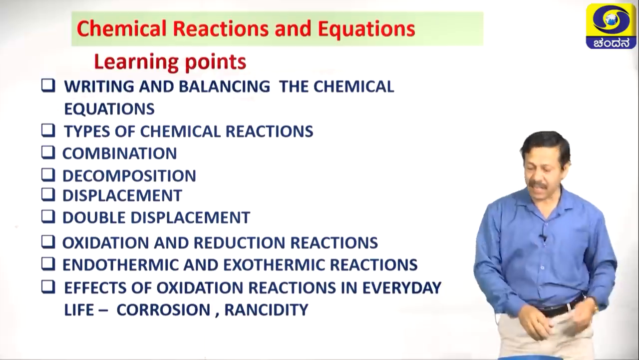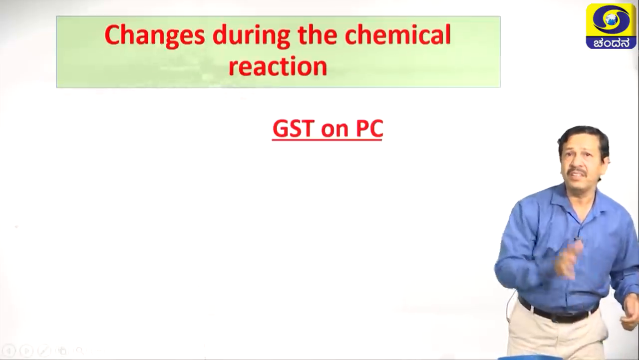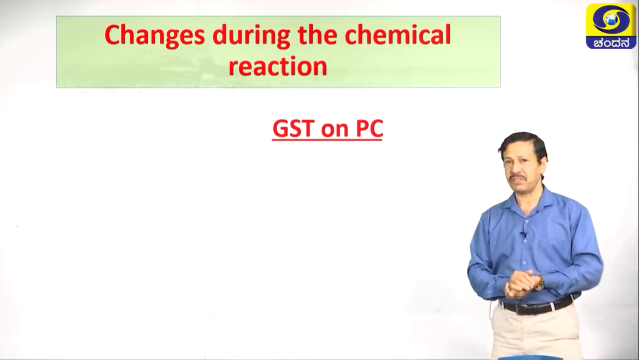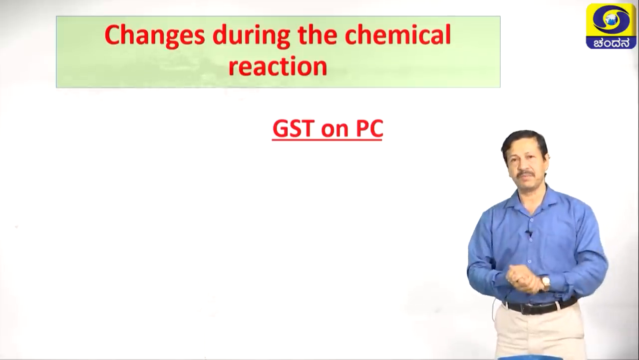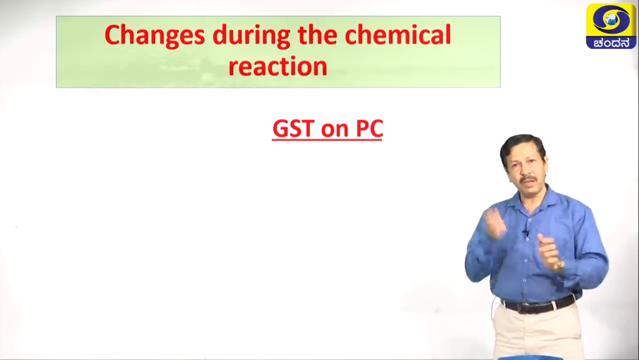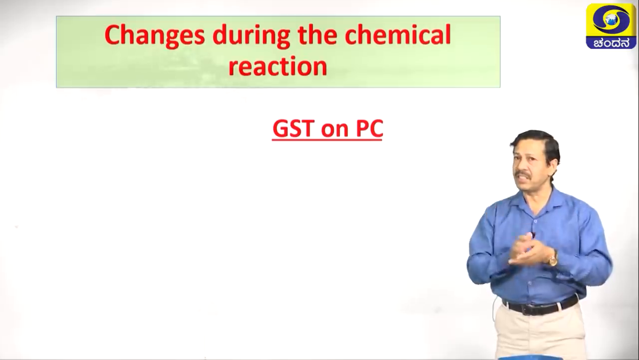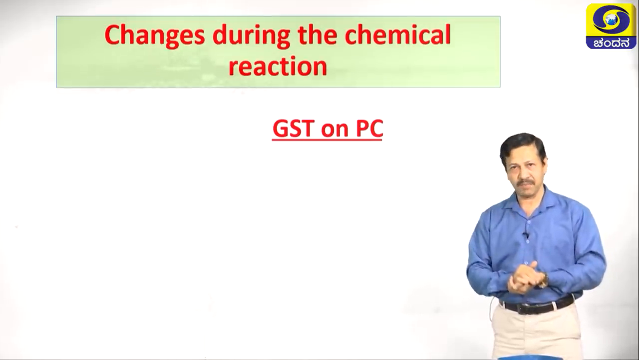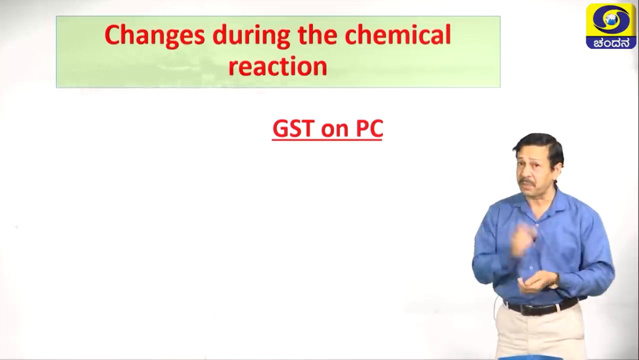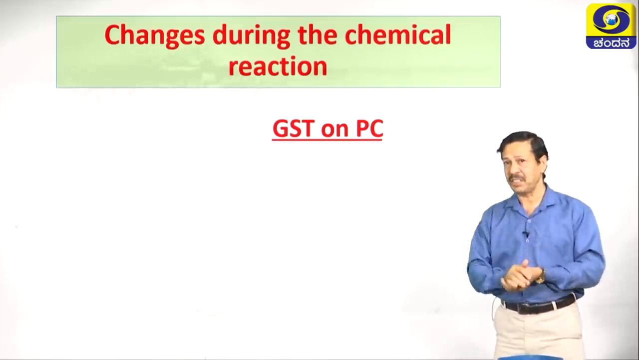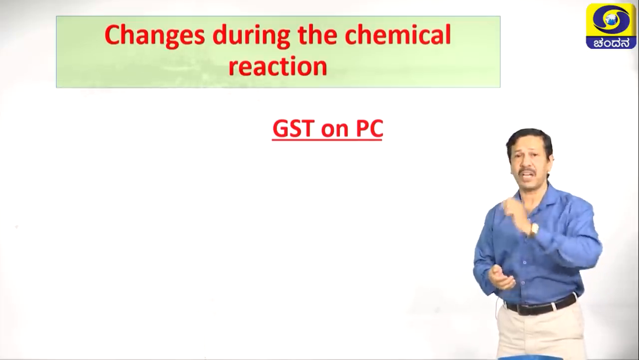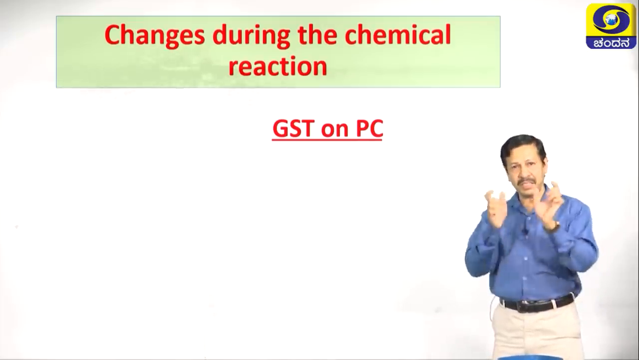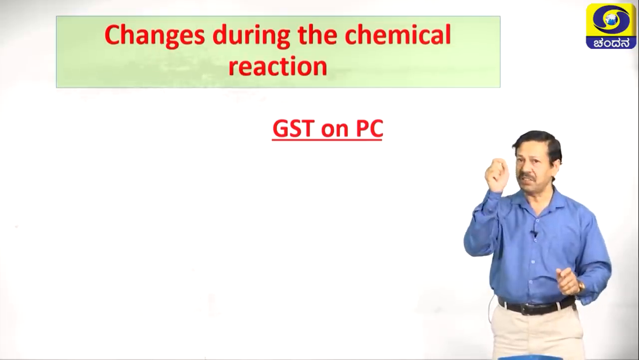Let us move on to the next slide. The first one is changes that take place during a chemical reaction. It is a very simple mnemonic for you: GST on PC. What is this? While purchasing anything you have to pay GST, which you studied in social science. I purchased a personal computer, PC, and I paid GST. I used this for remembering the changes during a chemical reaction. Each capital letter stands for each change.